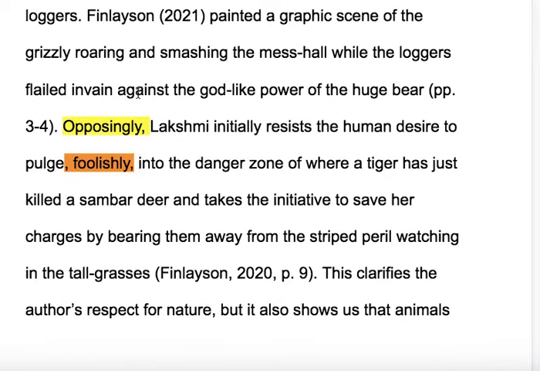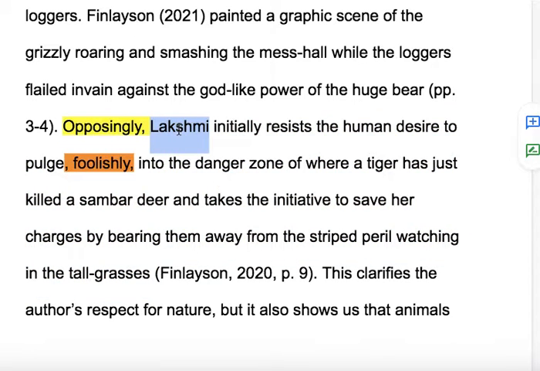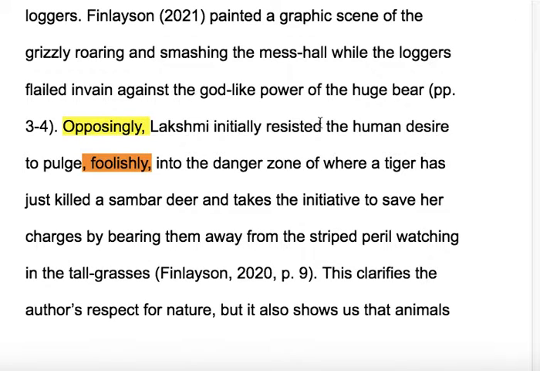So this is kind of an interesting sentence. If we look at this sentence, what type of sentence is it? If you said that it is a simple sentence with a compound verb, you'd be correct. You can see that there's the main character, so Lakshmi. Okay, so here's a new thing. We should put this into the past tense, right? This is our citation. So there you go, I fixed that.